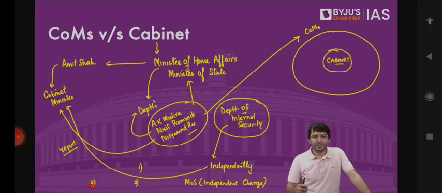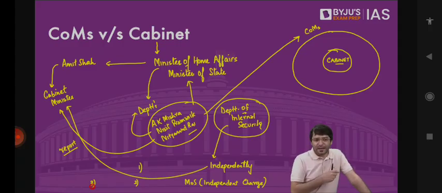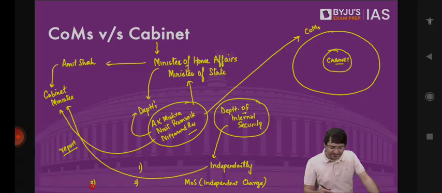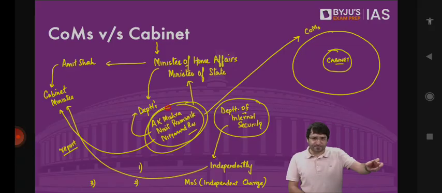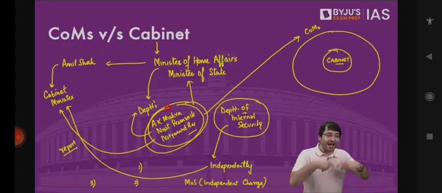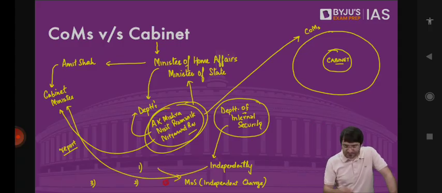Today, Prime Minister Modi is also the Minister of Northeastern Region. There's a department known as Northeastern Region, and he's also a minister of that. But there should be some minister who would assist the Prime Minister, just like there are these ministers of state who assist the Cabinet Minister. In a similar fashion, if I'm the Prime Minister in charge of a department, there may be a minister who will assist me in handling this department. We call such a minister also a Minister of State with independent charge.